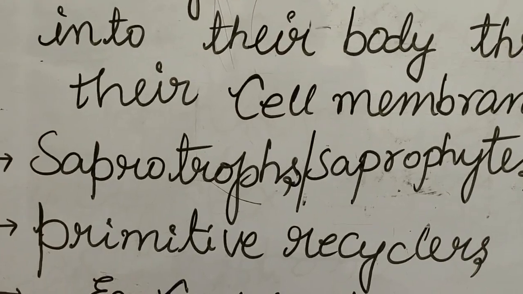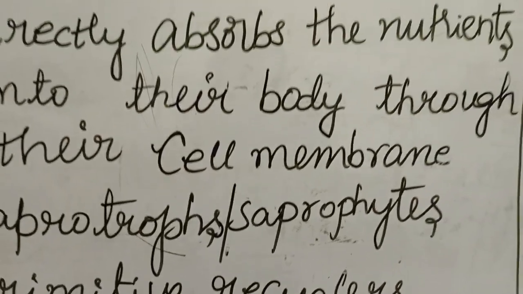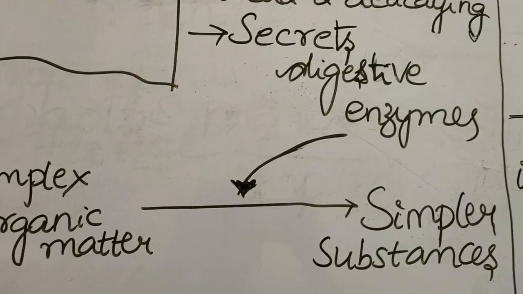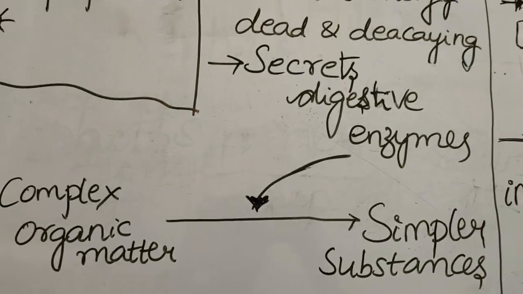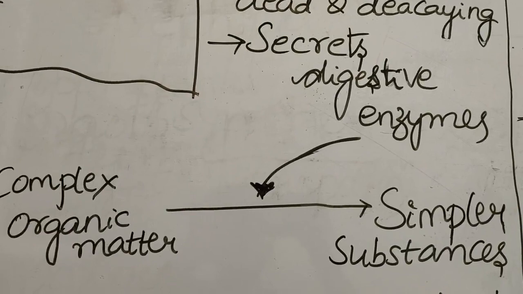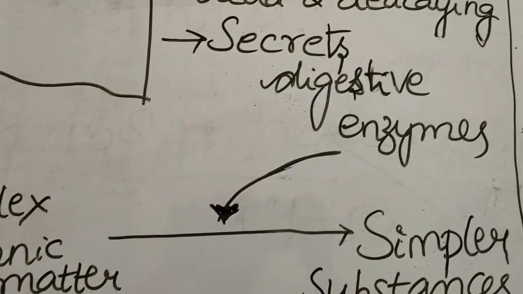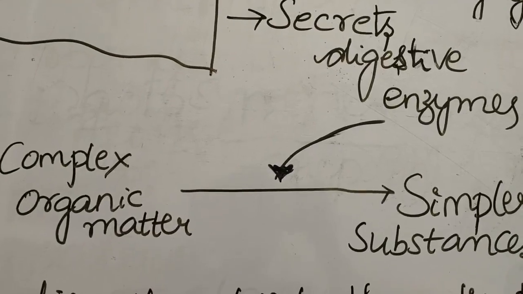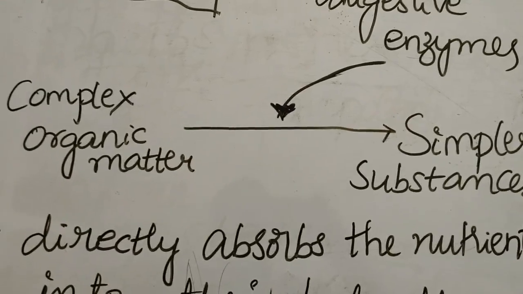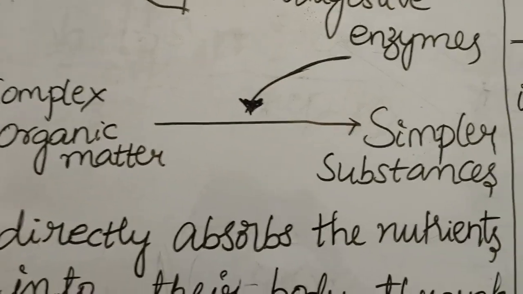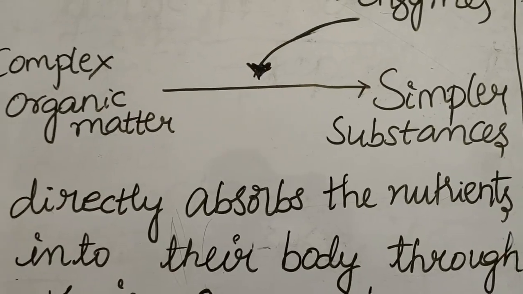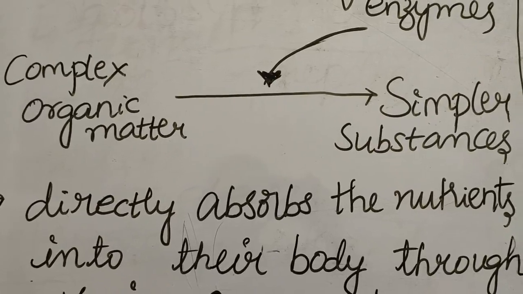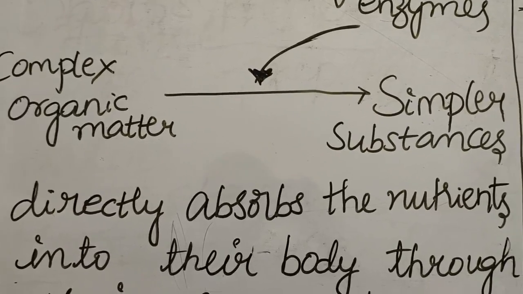Let us see how these saprotrophs or saprophytes convert the complex organic matter into simpler substances. These saprophytes are able to secrete certain digestive enzymes which digest the complex organic matter into simpler substances. Examples of complex organic matters are carbohydrates, proteins, fats.